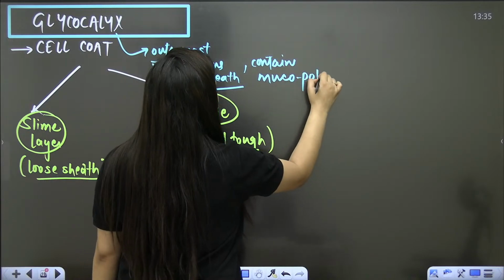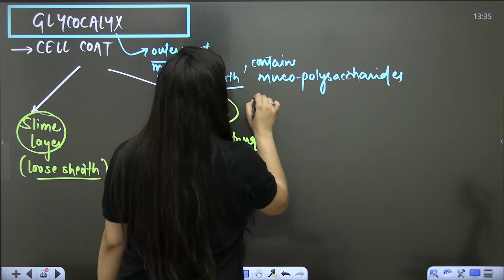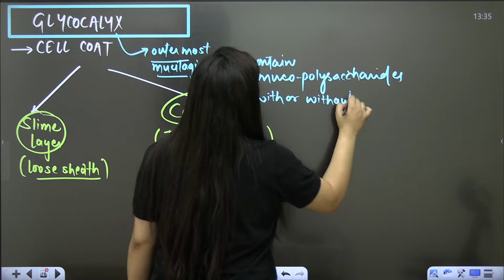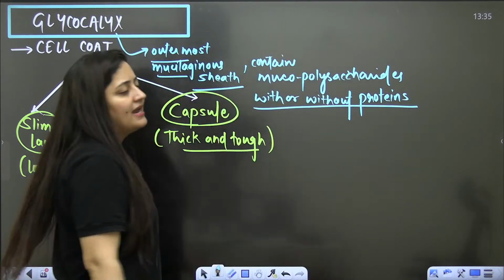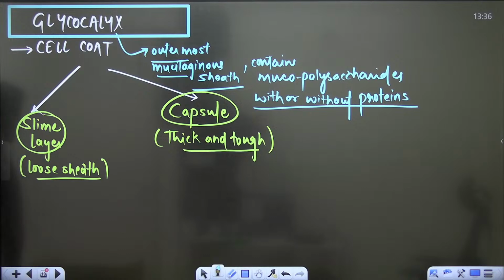These are modified polysaccharides with or without proteins. So overall, this is the Glycocalyx, the outermost covering, having mucopolysaccharides, and it can be with or without proteins. Done, bache?